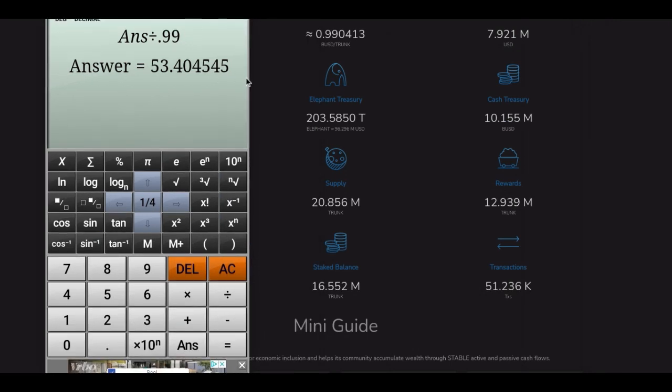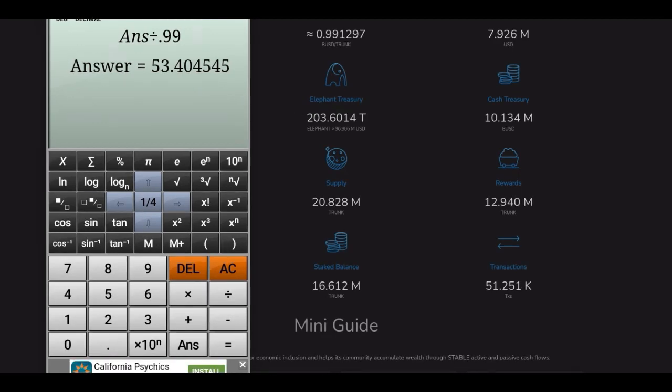If we look at the balance in the elephant treasury and the cash treasury combined, there is still double the amount of what is needed to be paid out. This is a very good sign for the platform because it does show that it is sustainable. The fact that the platform has been operating in normal market conditions for the last several months and has already generated almost double what it needs to pay out all of its debts to investors is a very good sign. It does show that in its current state, the platform is sustainable and does have potential to remain sustainable for a very long period of time.